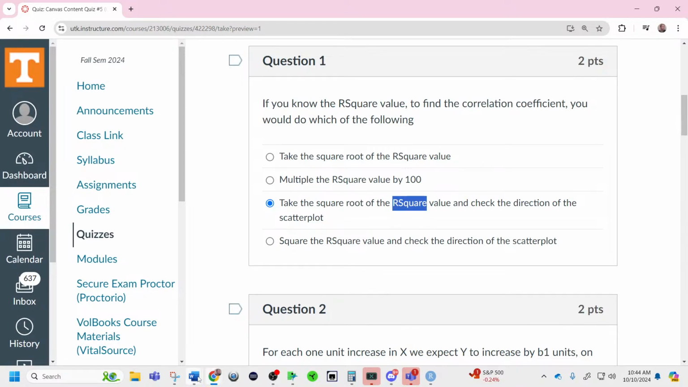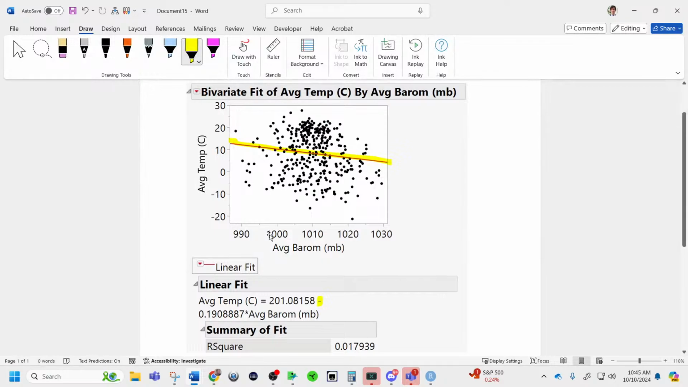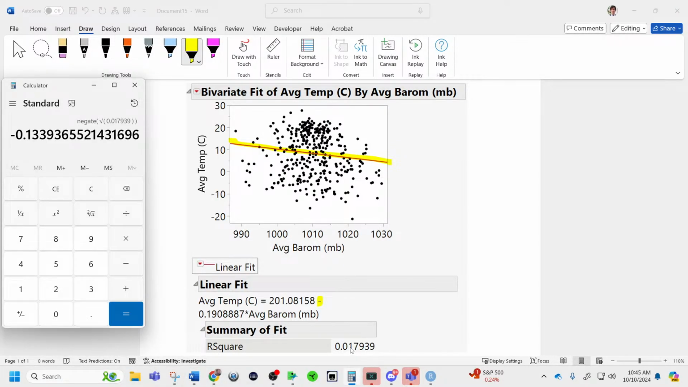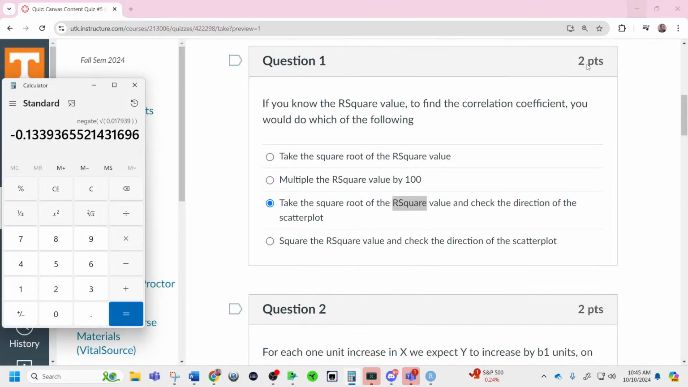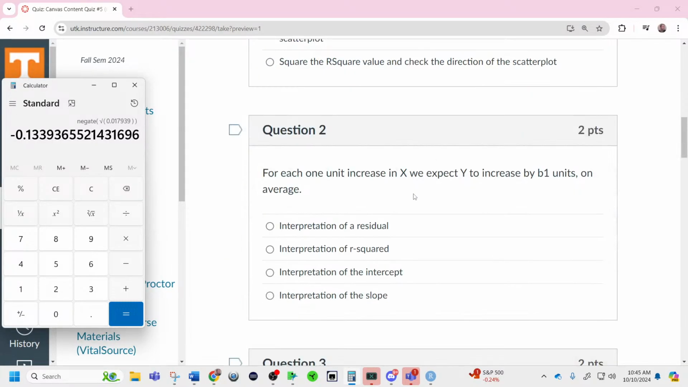And that's what we were doing over here. I wanted to find an example of a negative correlation, and that's what we did to find the correlation. We took the square root of r squared, and then we looked at the direction, hence why I highlighted this here. And that's the right answer there. If you get this on the test, you are so lucky, because we just gave you the interpretation of the what.